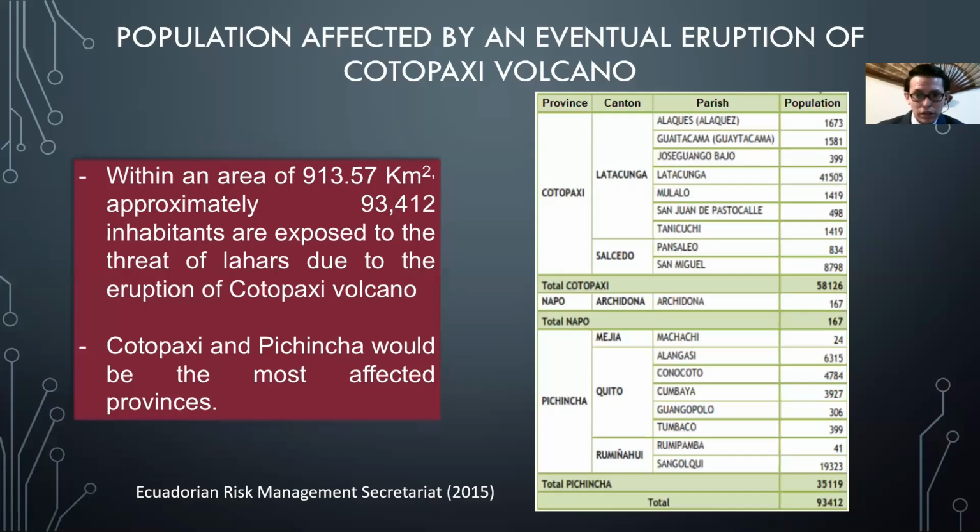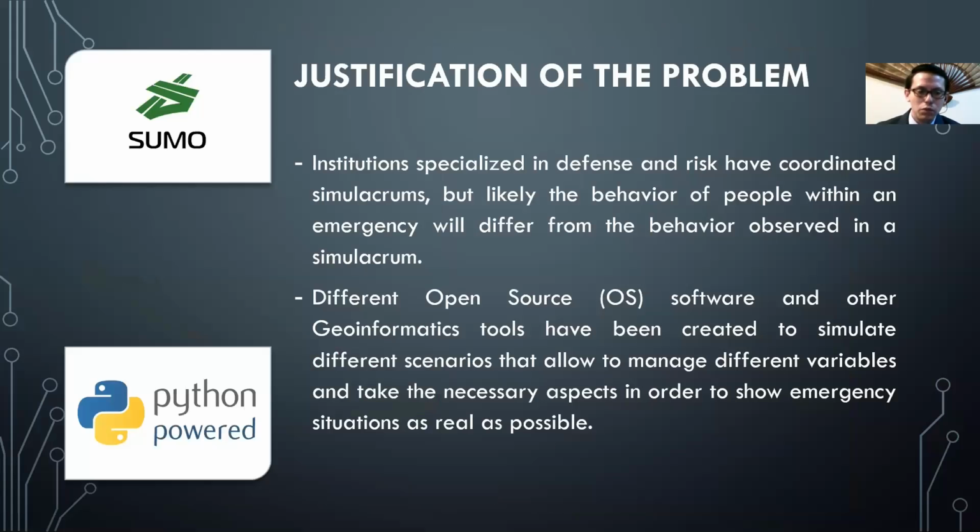The population affected by an eruption of Cotopaxi volcano was determined by Ecuador's Risk Management Secretariat, and they said that within an area of approximately 913 square kilometers, 93,000 inhabitants are exposed to the threat of lahars due to the eruption of the volcano. Cotopaxi and Pichincha will be the most affected provinces.